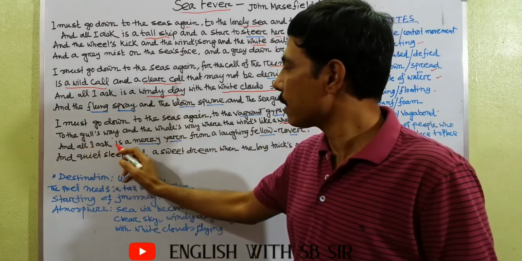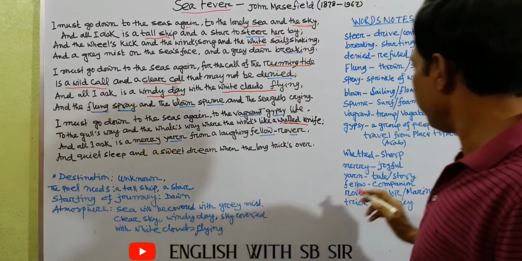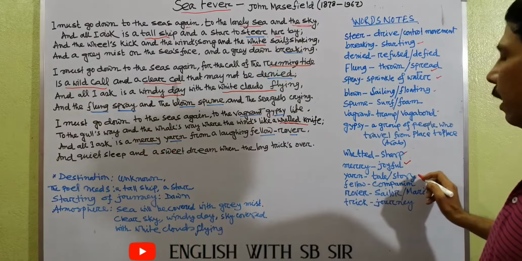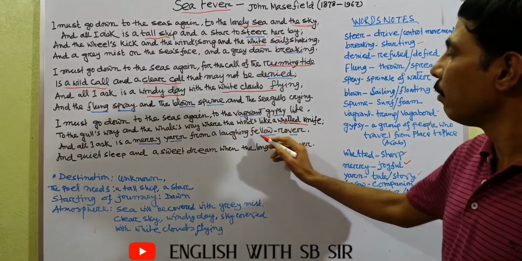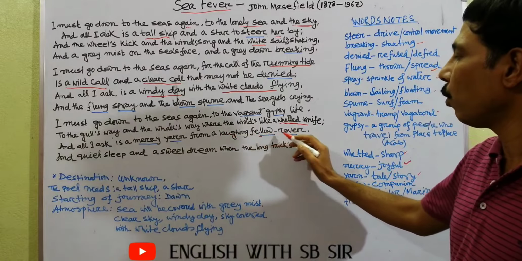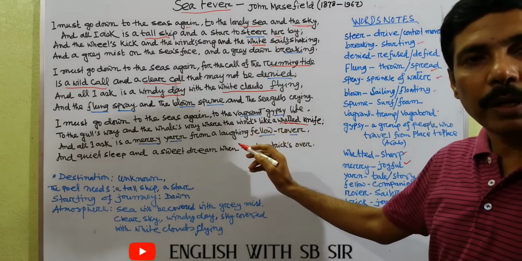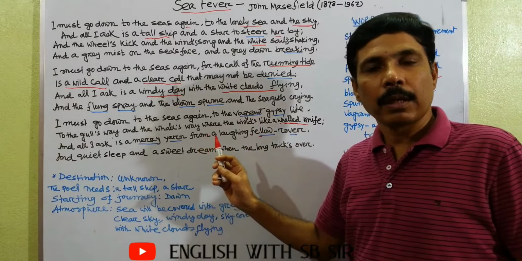And all I ask is a merry yarn. In that particular time, the poet wants, merry means joyful, yarn means tale or story, from a laughing fellow rover. Fellow means companion, rover means wanderer. The poet will not go on the voyage alone, rather he will have a companion.